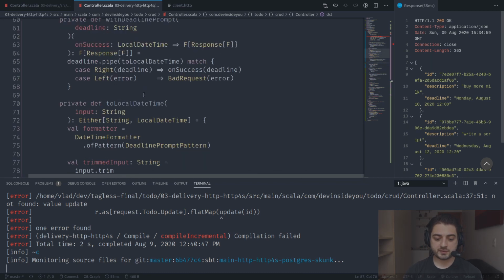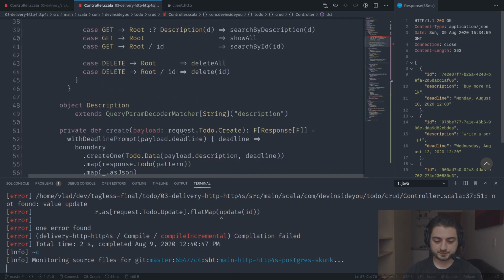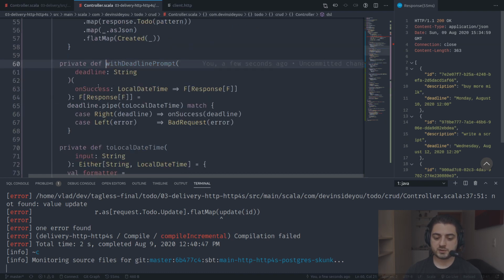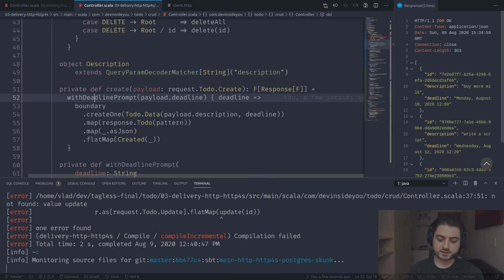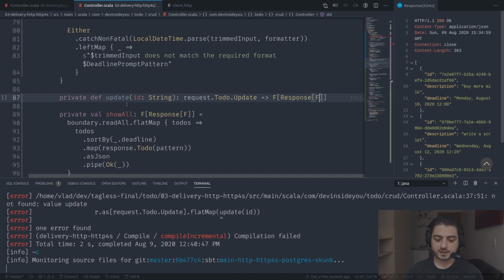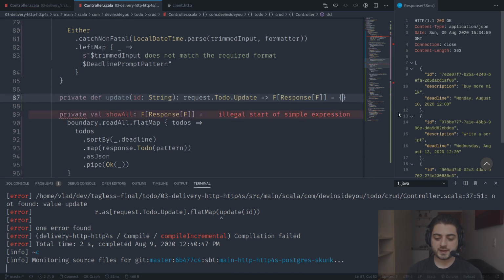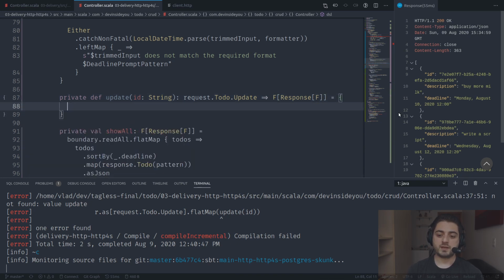Like so, before, for example, we had a create, which was, okay, create is not a create function, but like with deadline prompt, for example, this is a create function. This is actually a slightly confusing one because this one is already a function. Anyway, let me finish typing it, and then you'll see why I did it like this. Okay, so this is a function that takes a function and returns another function, right? And I did this because I wanted to be able to just go over here and just start typing my partial function, right? Because otherwise, I'll show it to you in a second.